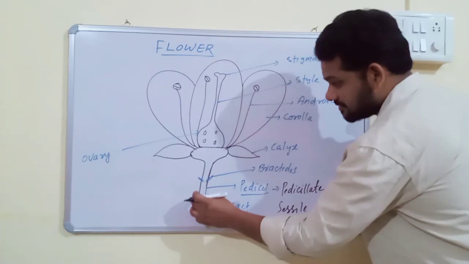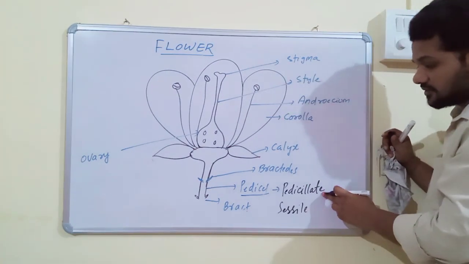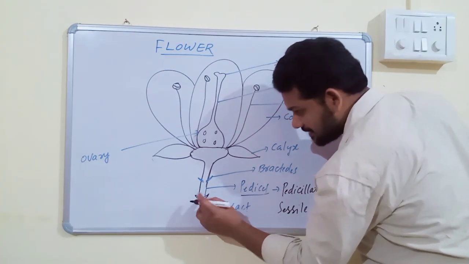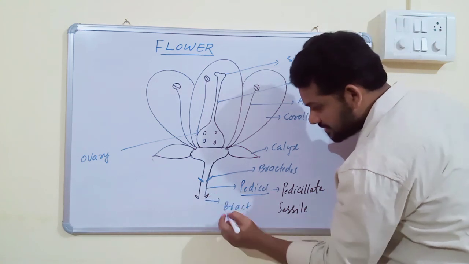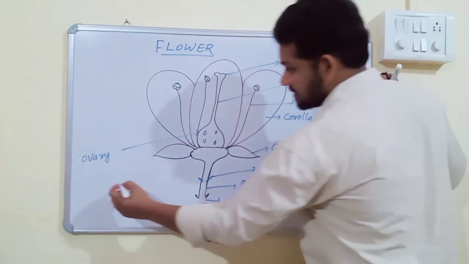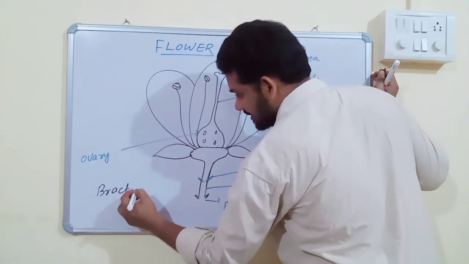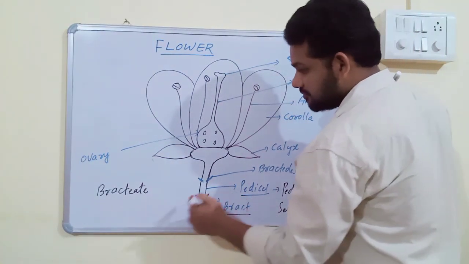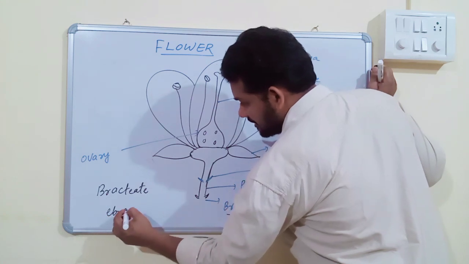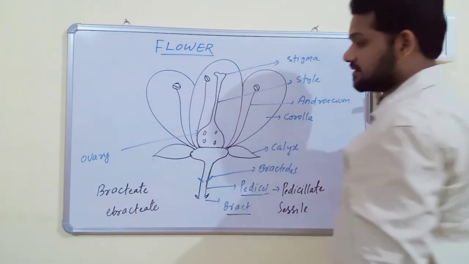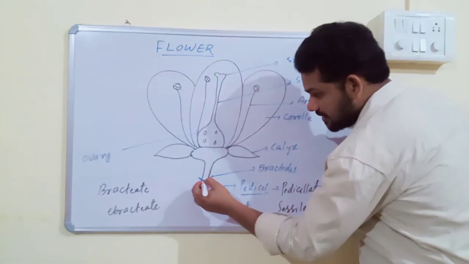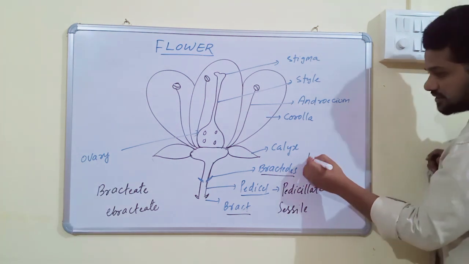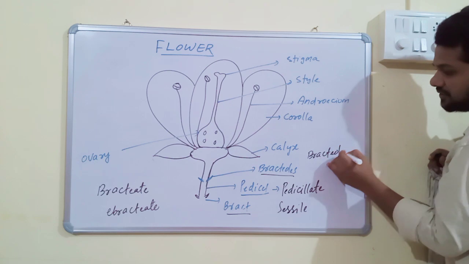So what is pedicel? The axis of flower is called pedicel. If pedicel present, flowers are called pedicellate. If absent, sessile. And this pedicel has small leaf-like structures at its base, and these are called bracts. If flower has bracts, then flowers are called bracteate. If bracts are absent at the base of pedicel, then the flowers are called ebracteate flowers.